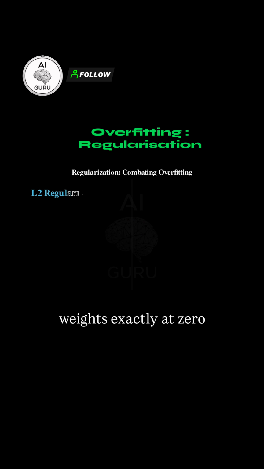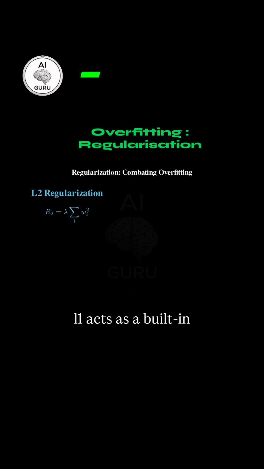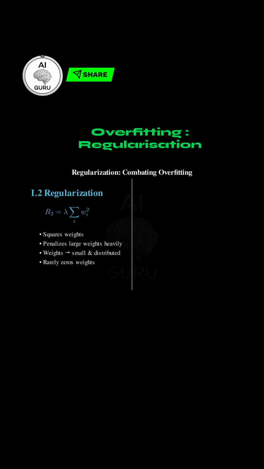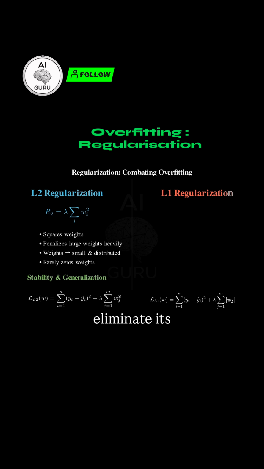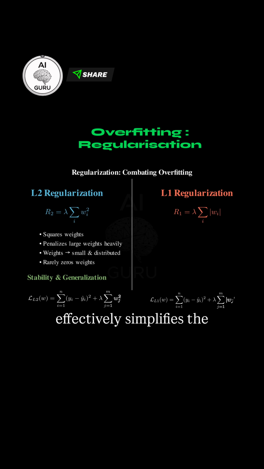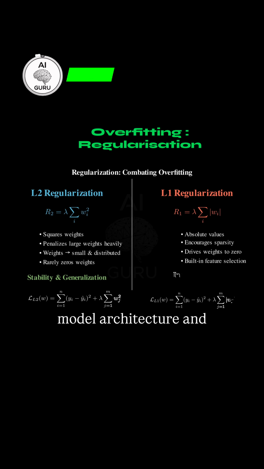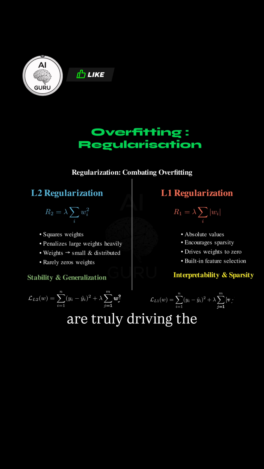Why would we want weights exactly at zero? Because L1 acts as a built-in feature selector. If a feature input or the output of a hidden node isn't truly critical, L1 regularization will eliminate its corresponding weight entirely. It effectively simplifies the model architecture and makes it easier to interpret which inputs are truly driving the prediction.